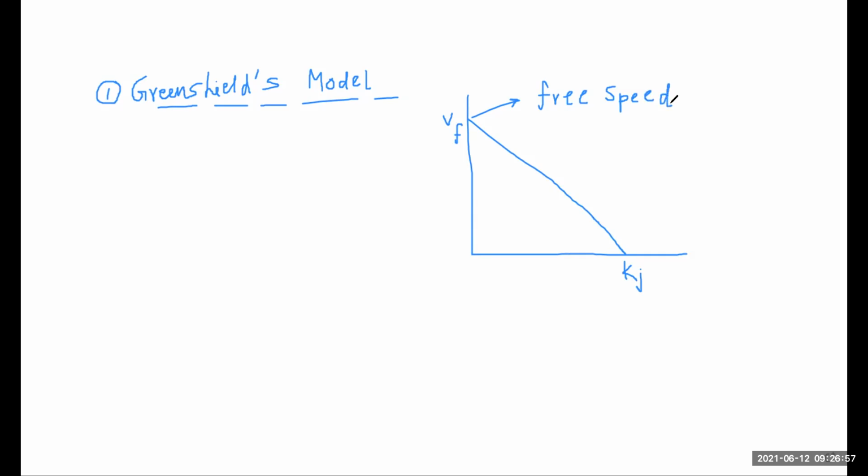Kj is your jam density, or maximum density.